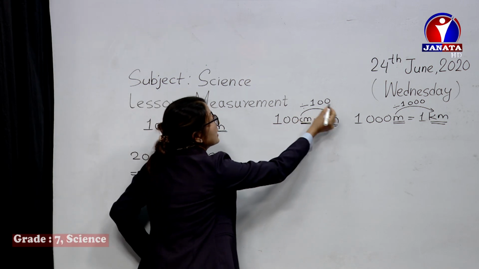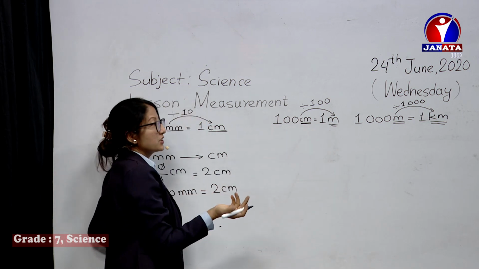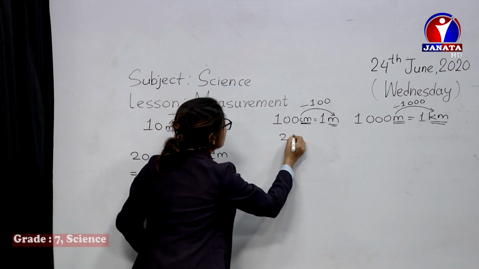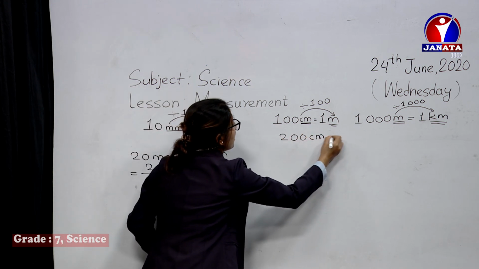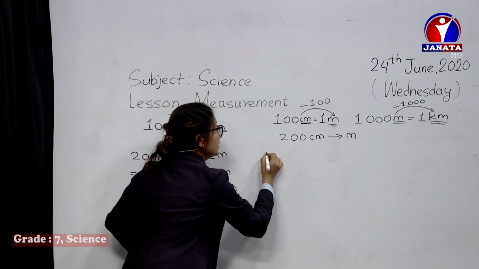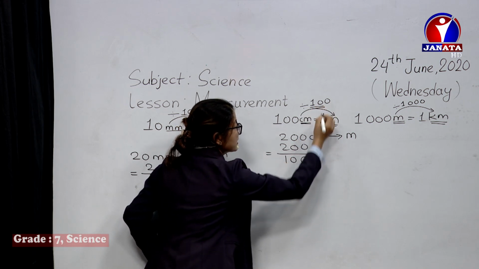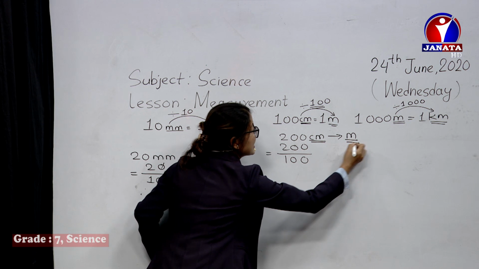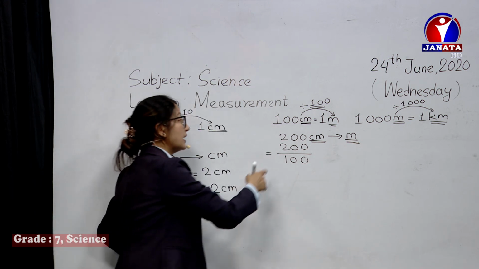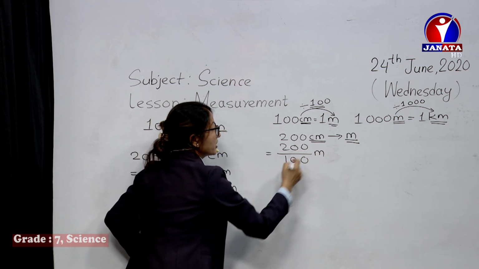If you have to convert 100 centimeters, 100 centimeters equals 1 meter. For example, let's try converting 200 centimeters into meters. Similarly, you should divide 200 by 100. Remember the relation between centimeters and meters: how many centimeters are equal to 1 meter? Please remember that, and then carry on. When it's divided by 100, it's already converted into meters.